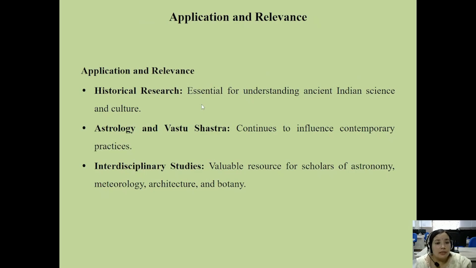Then, applications and relevance of Brihat Samhita. Historical research is one, as it is essential for understanding ancient Indian science and culture. This book is very important if you want to understand ancient Indian science, culture, and agriculture.